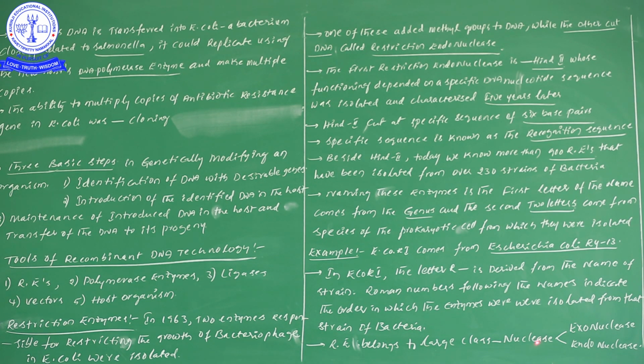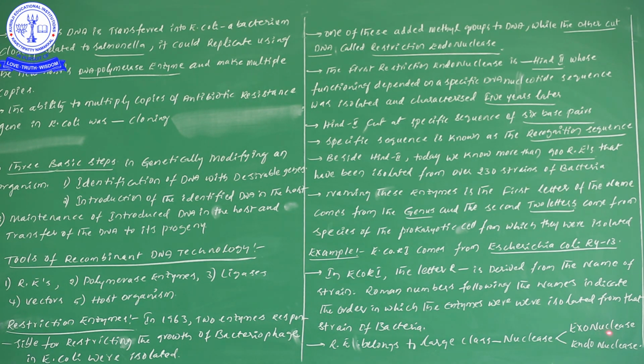So there are two types of restriction enzymes. The first one is exonuclease and the second one is endonuclease. Now, what is the importance of the exonuclease enzyme? It cuts the DNA at the ends, at the ending sequences, whereas endonuclease cuts at specific locations at the center of the DNA sequences.